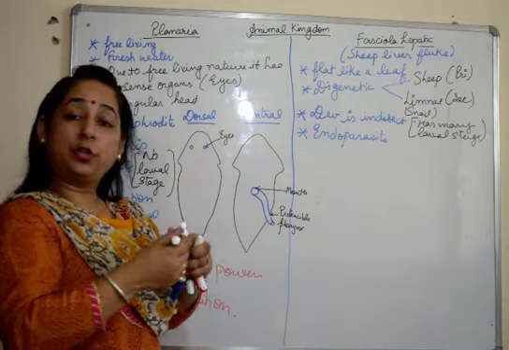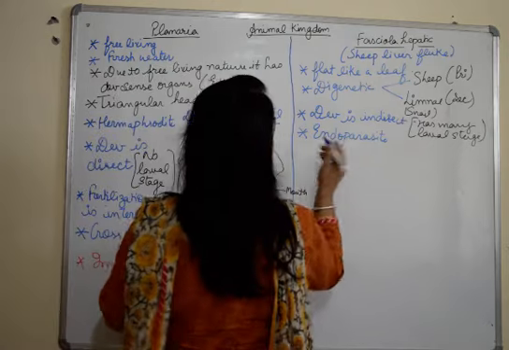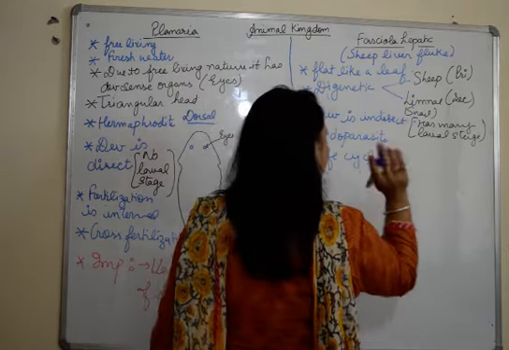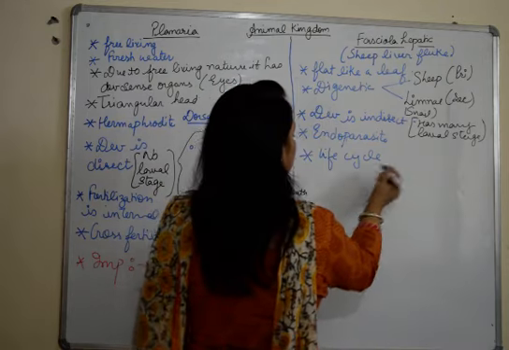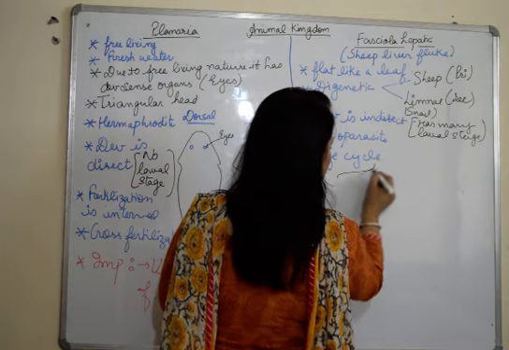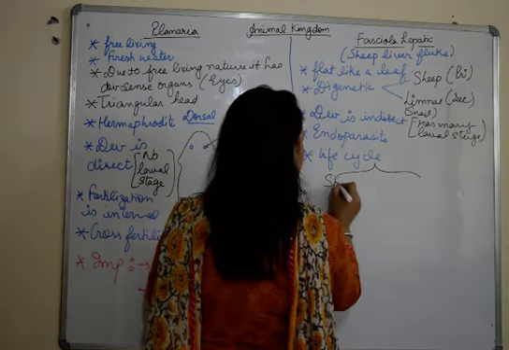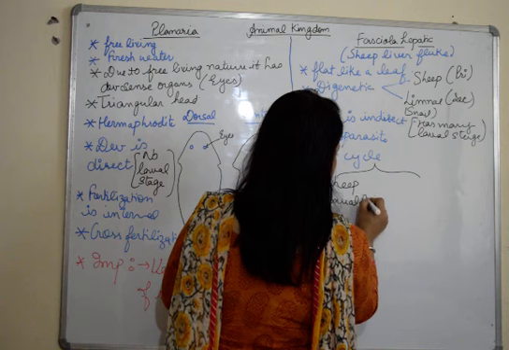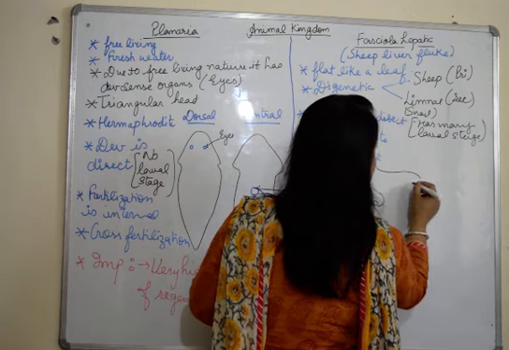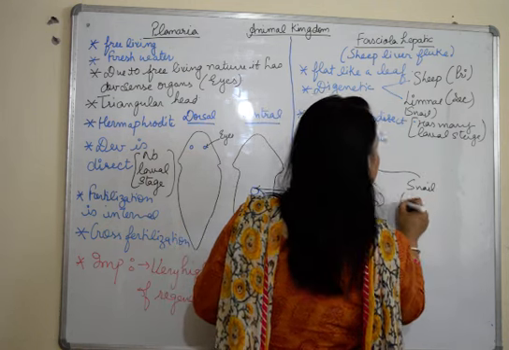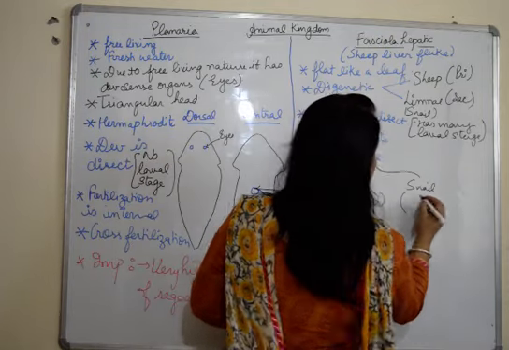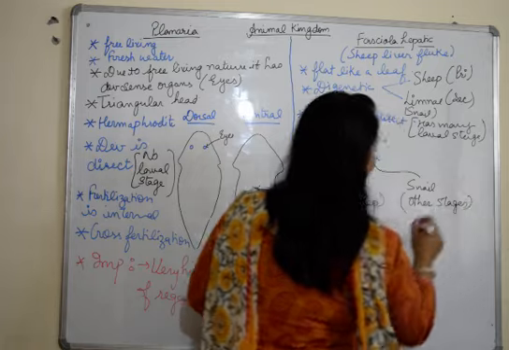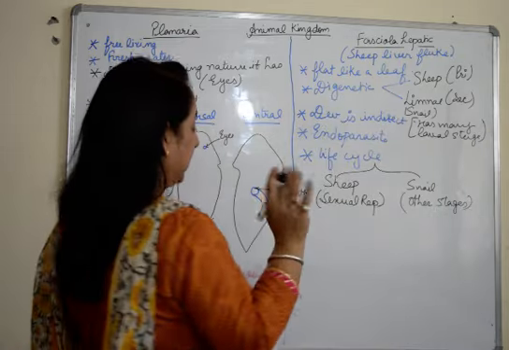Then, if we talk about the life cycle, it's divided into two parts. In the sheep, the sexual reproduction takes place, and in the snail, the other stages of life take place.